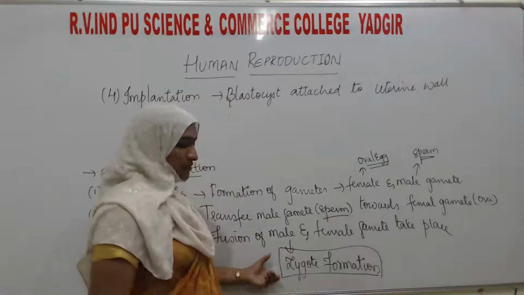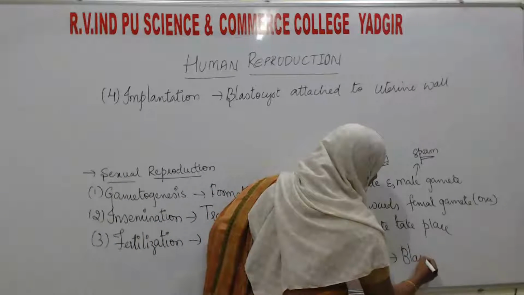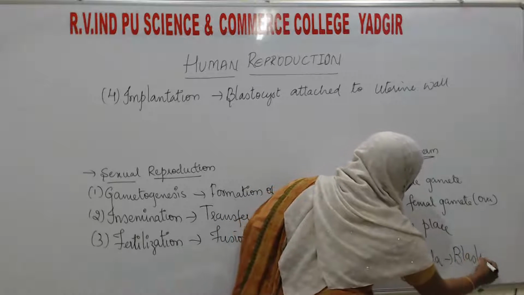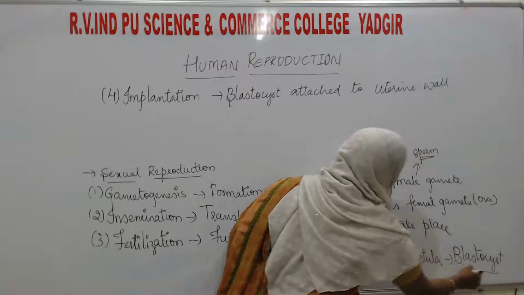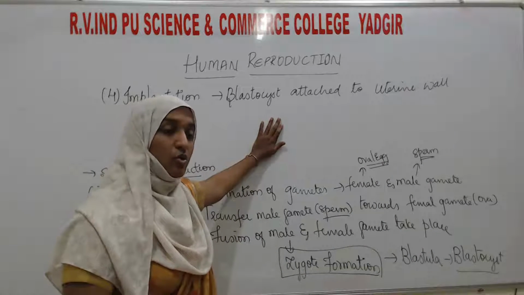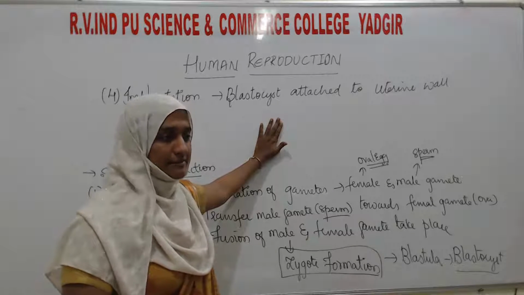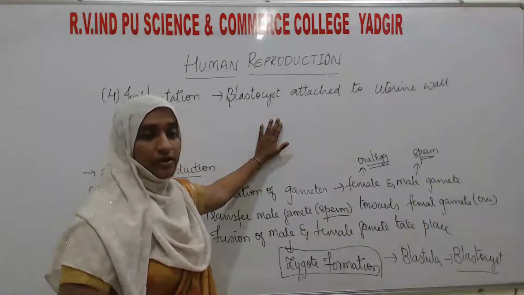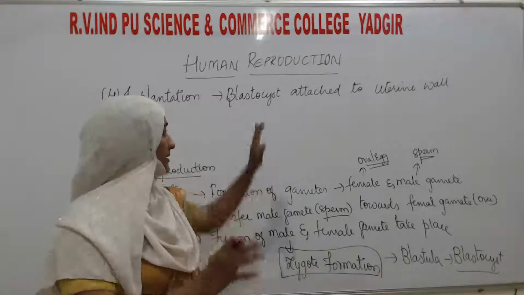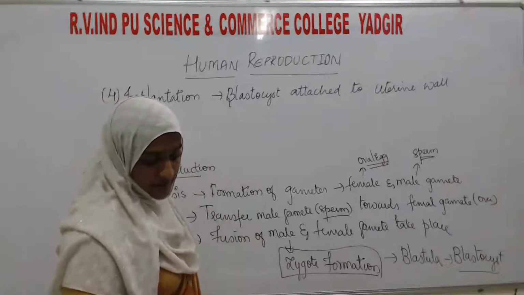Here the zygote will develop into the blastula, and the blastula will develop into the blastocyst. So this blastocyst is going to attach to the uterus. What is the uterus and all, we will clearly discuss in the further classes. Just note that the uterus is the womb of the mother. The blastocyst is going to get attached to it, and that process is known as implantation.